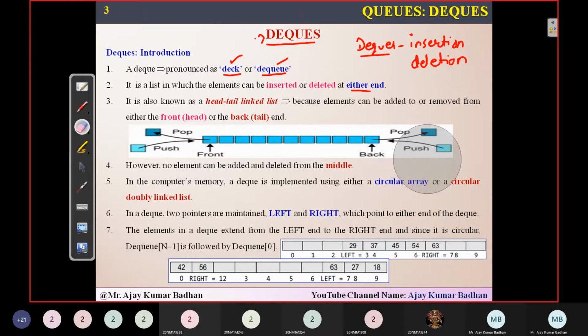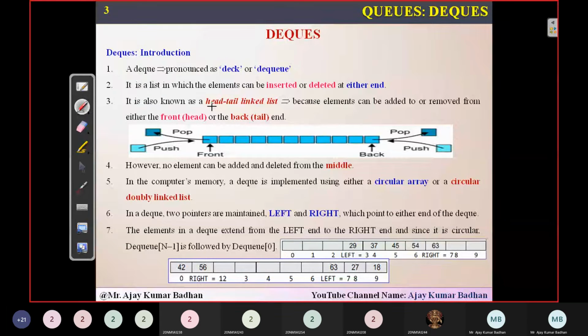Now, because of this particular feature, we call these DQs by other names. There are other names that are present. Something we call a head tail linked list. Why it is called a linked list is because we can implement DQs using two different techniques.